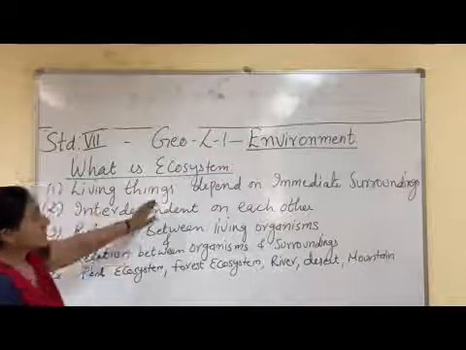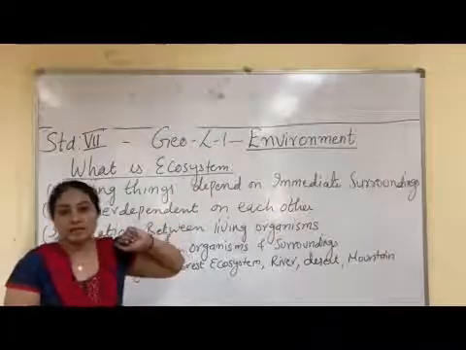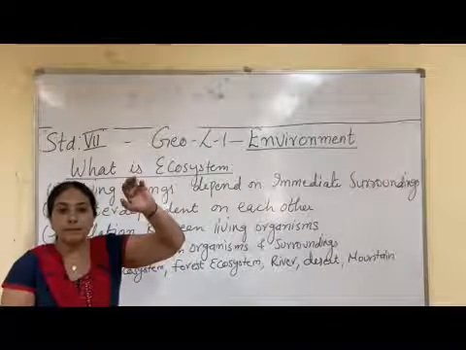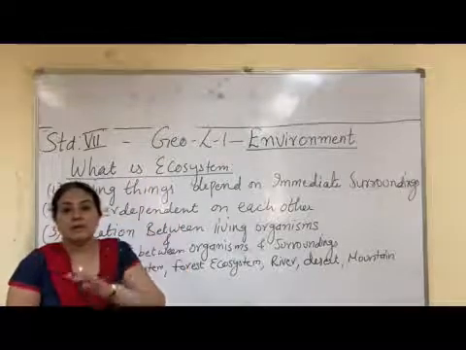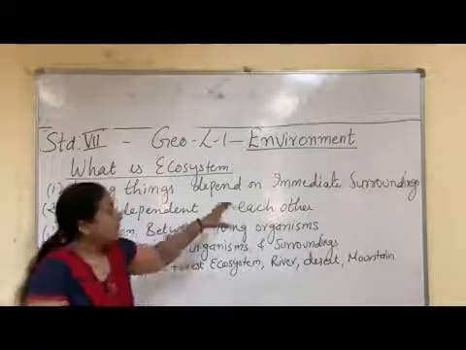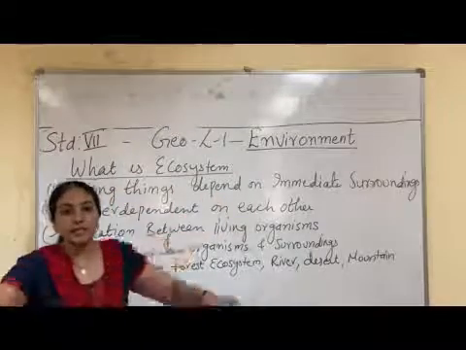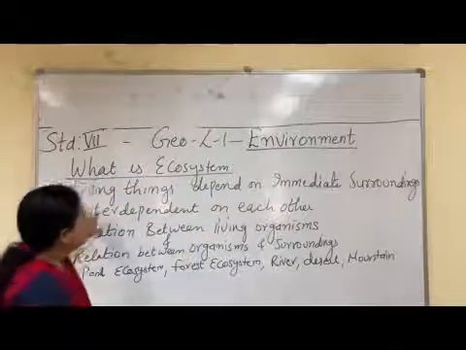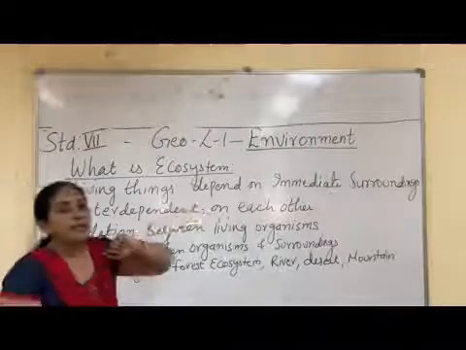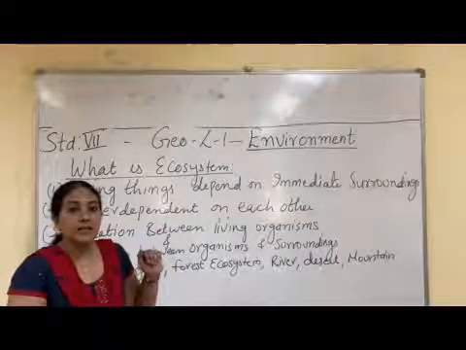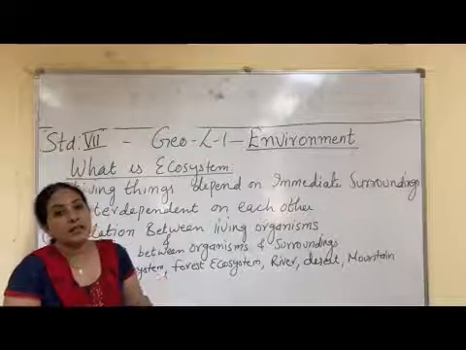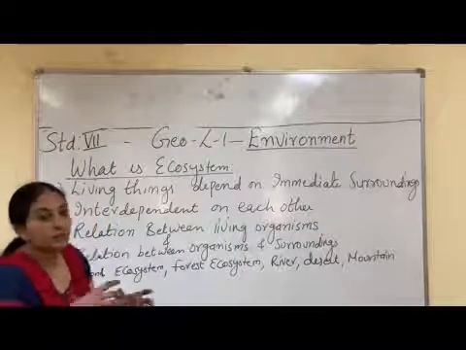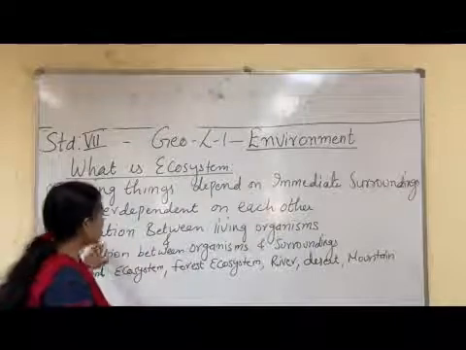So living things depend on immediate surroundings, like a plant has to depend on sunlight, air, and water. So the plant is dependent on its immediate surroundings, and they are interdependent on each other. Here interdependent means living things depending on living things and living things depending on non-living things also. So both are interdependent on each other.